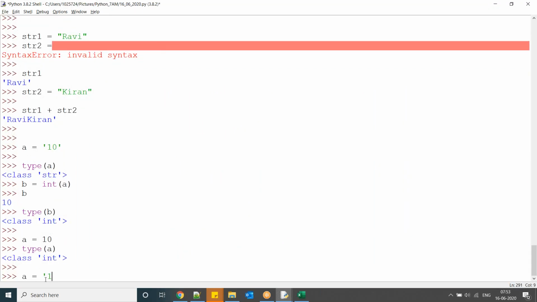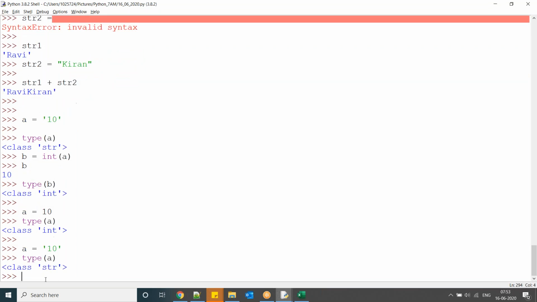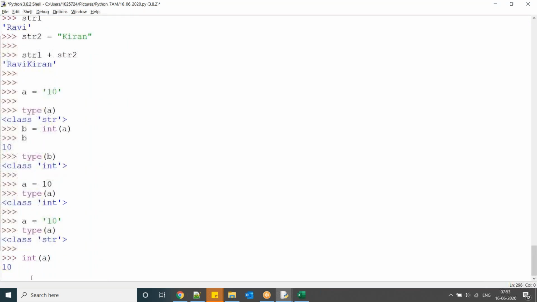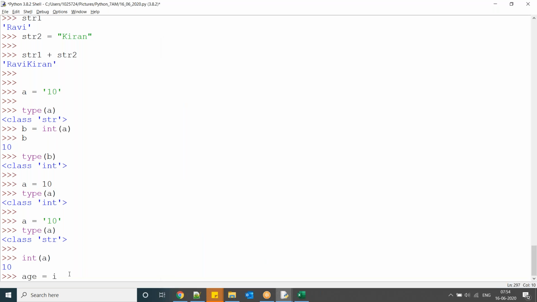The same thing if you mention in single quotes, the type is a string data type. Now what I have done is explicitly converting this string data type to integer by using typecasting, int of this one. Now consider, is this input function going to take input as a string? For suppose, observe here, a is equal to input of enter age.